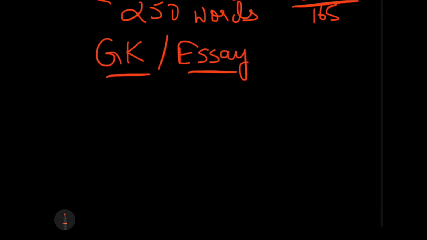Your essay writing and your GK both will now be considered during your final evaluation for the selection procedure in the college, if at all you qualify the exam and have a tie with someone else in the selection process.